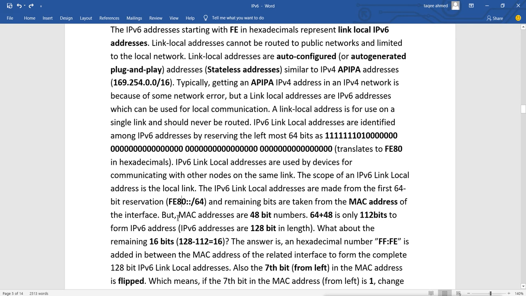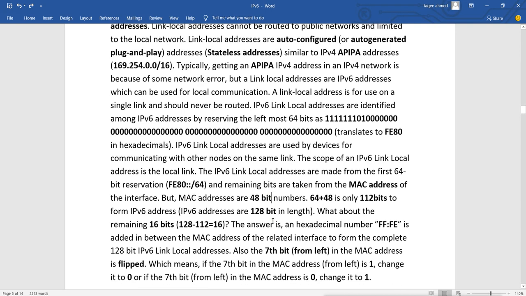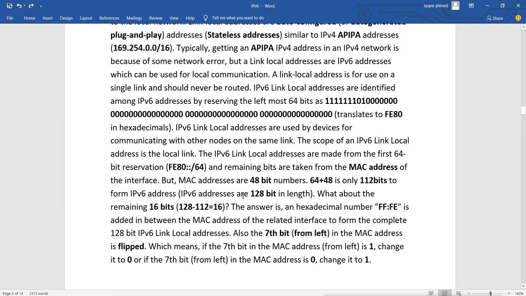But MAC addresses are 48-bit. Always remember, a MAC address is always a 48-bit address. But for the 64-bit host part, we need what? 64 bits. So we have 48 bits, but we need a 64-bit address. So 64 plus 48 is only 112. That means 64 for the network, and for the host part, if you use the MAC address as 48, then you will reach only 112 bits. But our address is 128 bit. So what about the rest of the 16 bits? Because we remain with 16 bits.